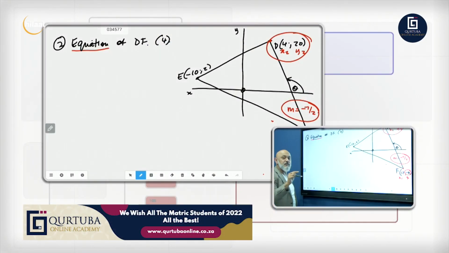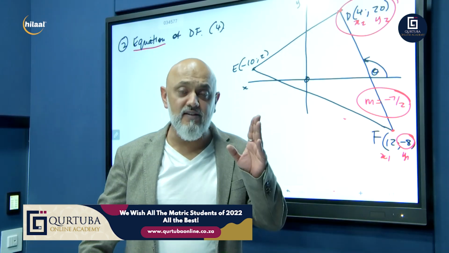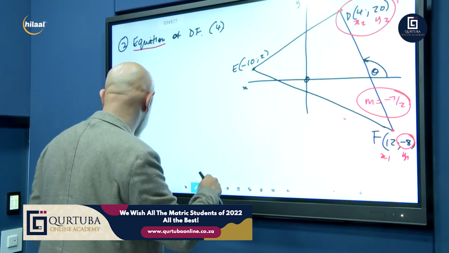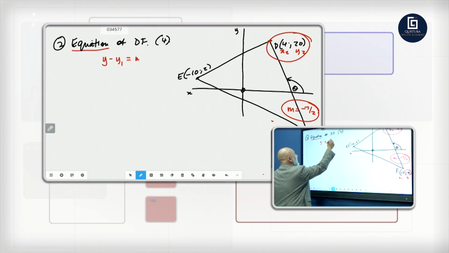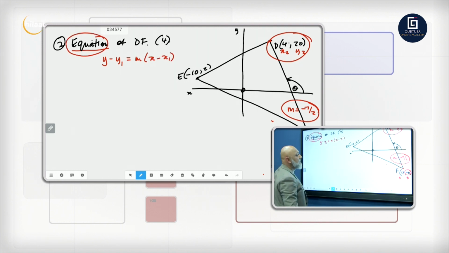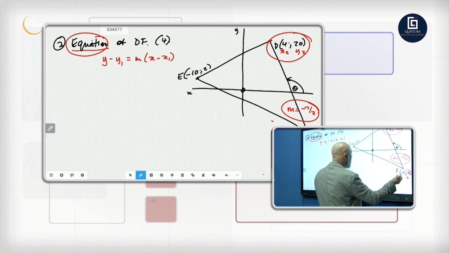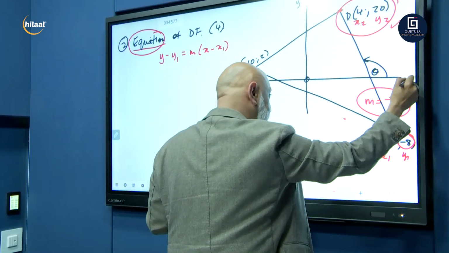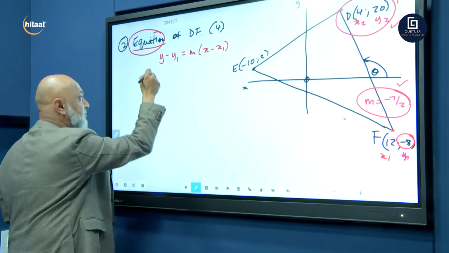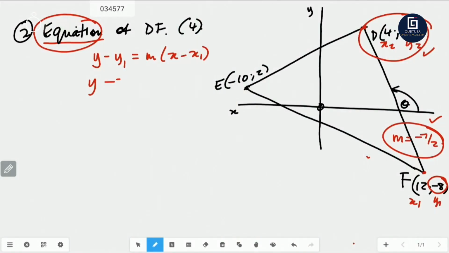Remember I told you, if you are given the gradient and 1 point, you can use that new formula that I showed you. And what was that formula? That formula was y minus y1 equals m into x minus x1. Remember, equation y is equal to mx plus c. So which point do you want to use? Although we call this one x1, y1, you can call this one x1, y1 as well. So I'm going to be using that point and this gradient. So let's go. Y minus 20 is equal to m, negative 7 over 2, into x minus 4.